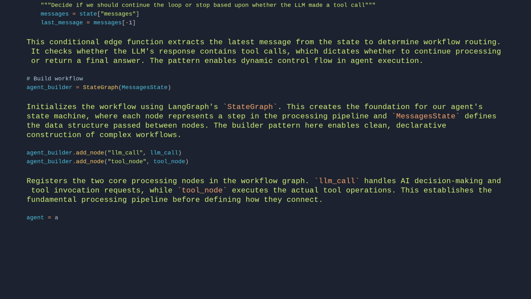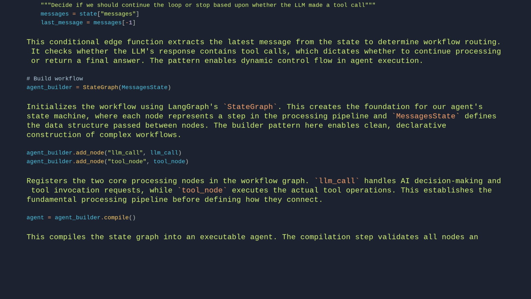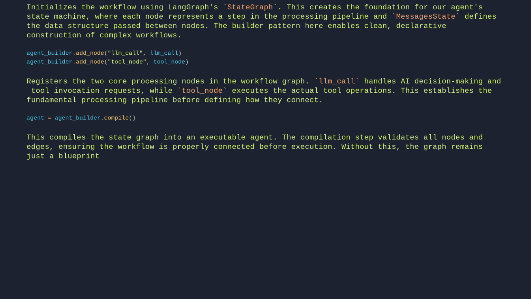agent = agent_builder.compile(). This compiles the state graph into an executable agent. The compilation step validates all nodes and edges, ensuring the workflow is properly connected before execution. Without this, the graph remains just a blueprint.